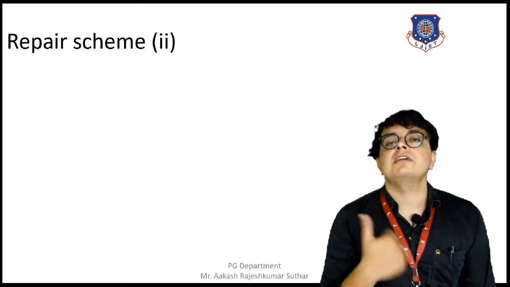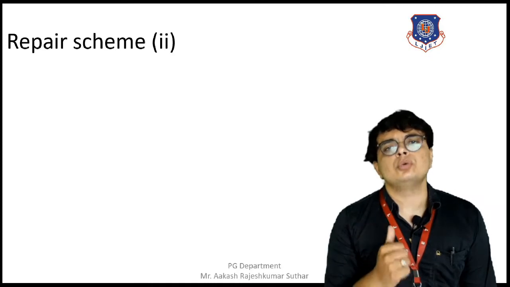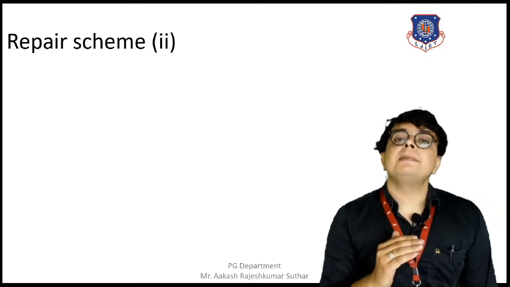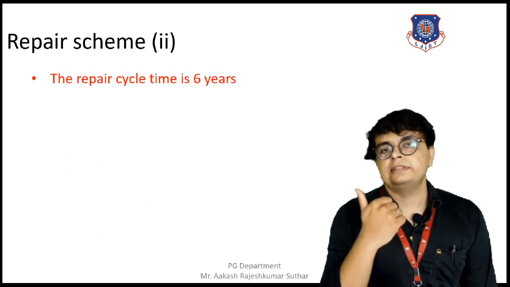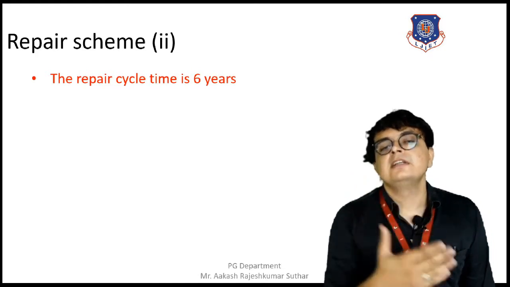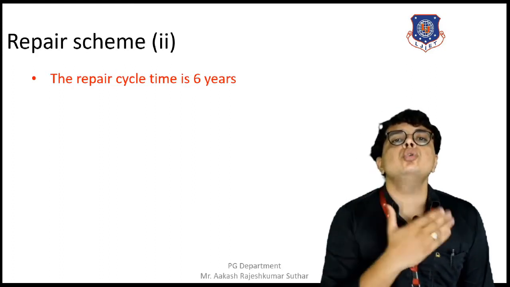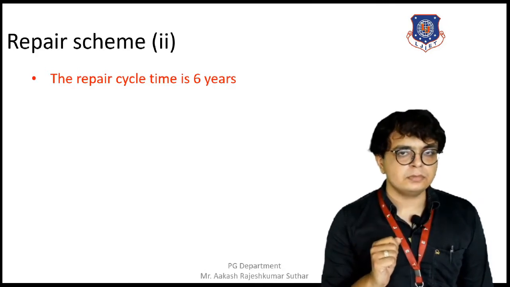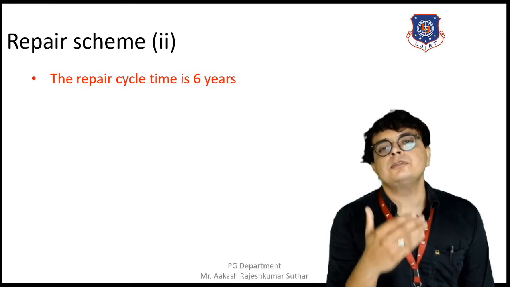So this was our repairing scheme number 1. Now moving towards the repairing scheme number 2, that is being adopted when the repair complexity is exceeding 30. The repair cycle time is 6 years, meaning the total time of this scheme is 6 years, and the interval between the 2 stages of work is 4 months. So this is how the working of the repairing scheme 2 is being done.